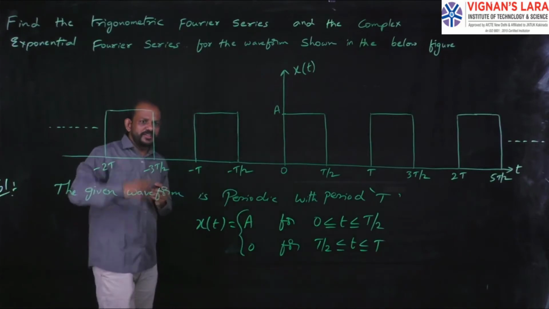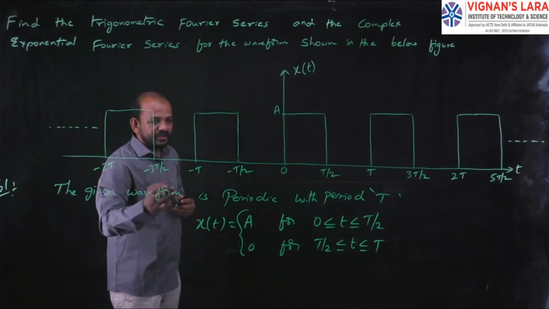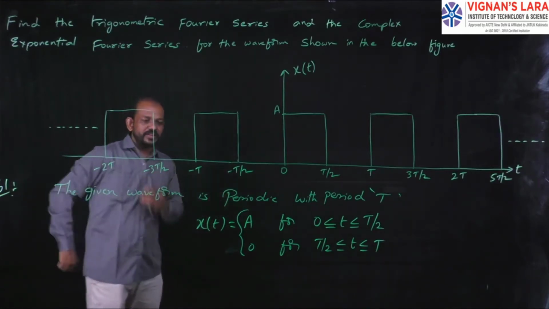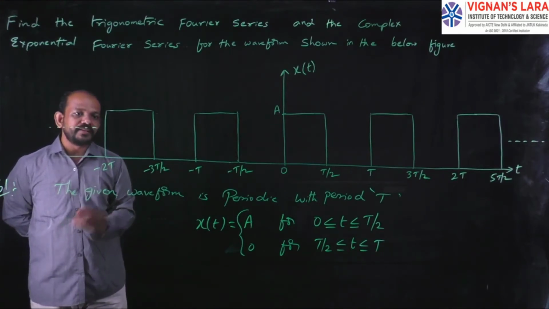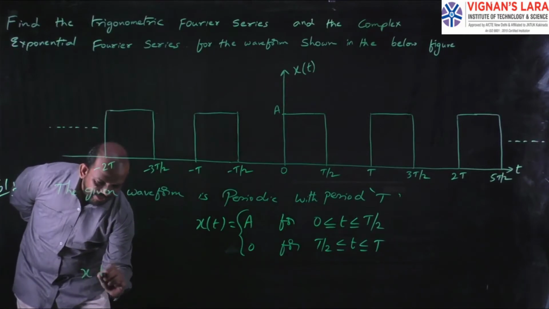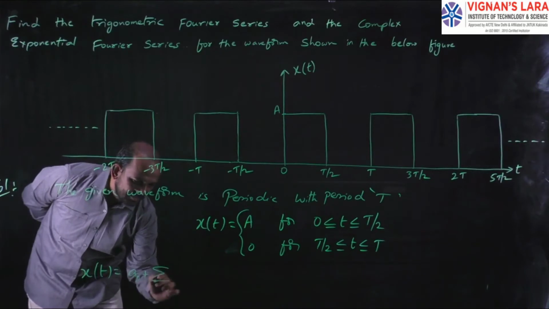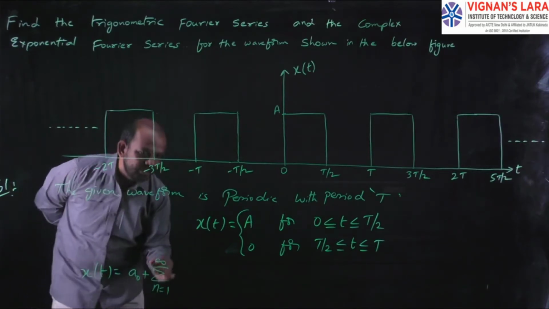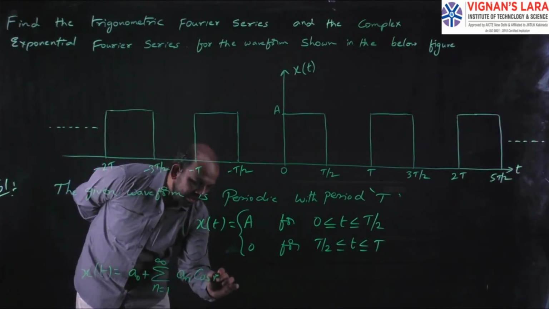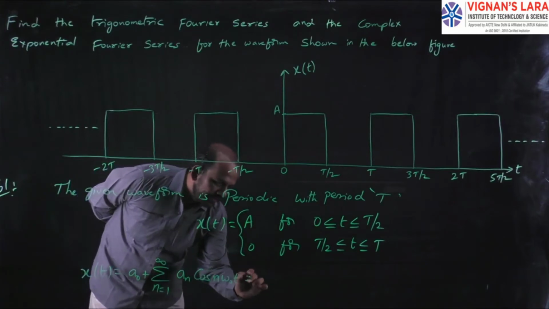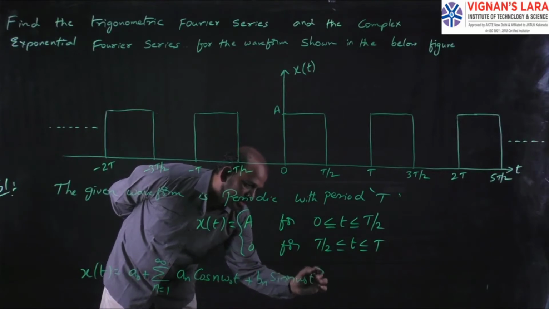For that, you need the trigonometric Fourier series representation of a periodic signal x of t. So here I have a periodic signal x of t. For that, the trigonometric Fourier series representation is x of t equal to small a naught plus summation n equal to 1 to infinity of an cos n omega naught t plus bn sin n omega naught t.